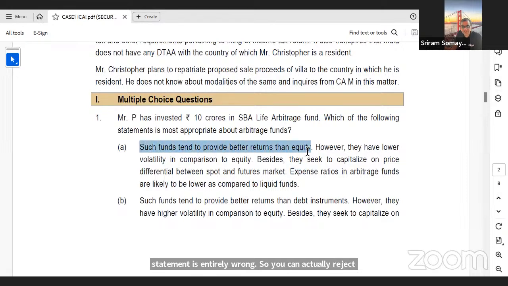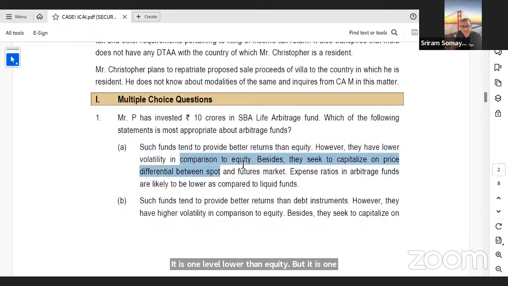Such funds tend to provide better returns than equity. No, that is also wrong. Why is that wrong? Equity, typically large cap equity or multi-cap equity or flexi cap equity or mid cap, small cap, these are all typically the best performing funds across the world, not only in India. So point number 1 is also wrong, right? An arbitrage fund does not provide better returns than equity. It is one level lower than equity, but it is one level higher than debt.